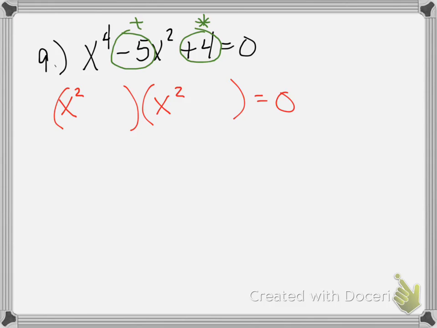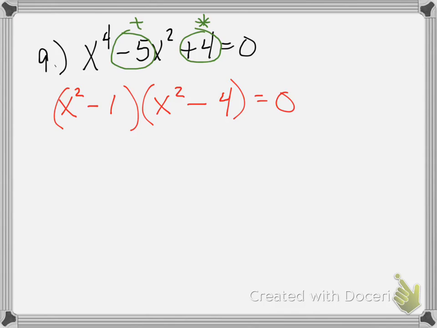Okay, but since they add to be negative, we know the two signs are minus minus. Okay, and what two numbers multiply to be 4 but combine to be 5? Well, 1 times 4. Okay, so now if you just kind of self-check this, negative 1 times negative 4 is positive 4, and negative 1 plus negative 4 is negative 5.